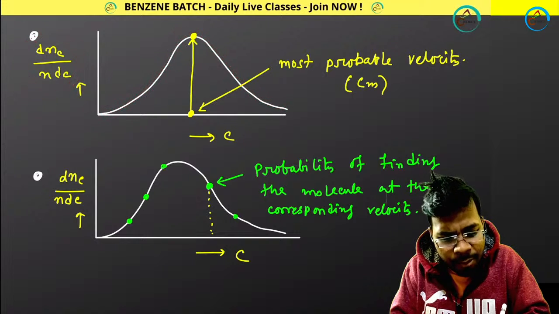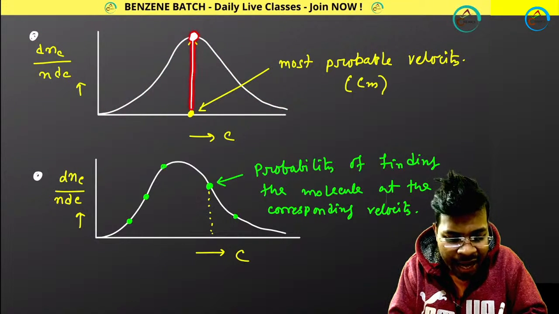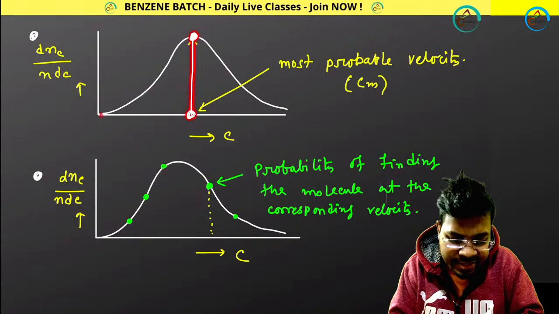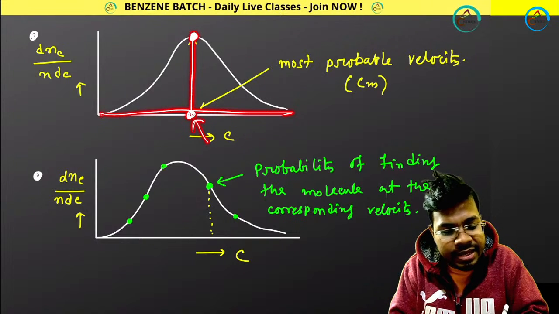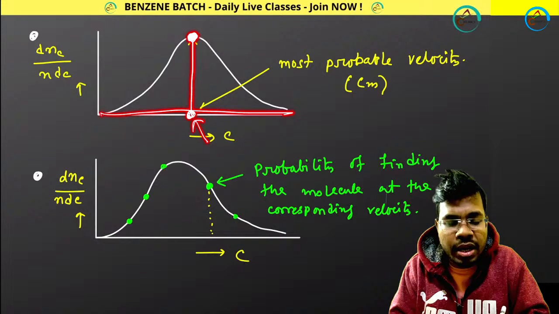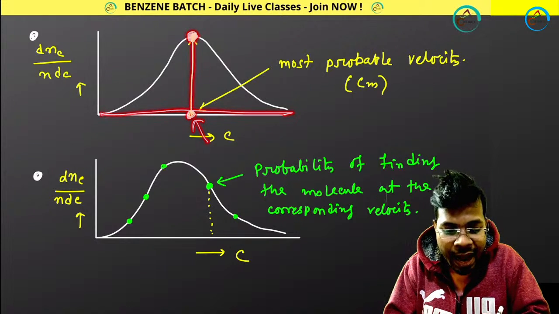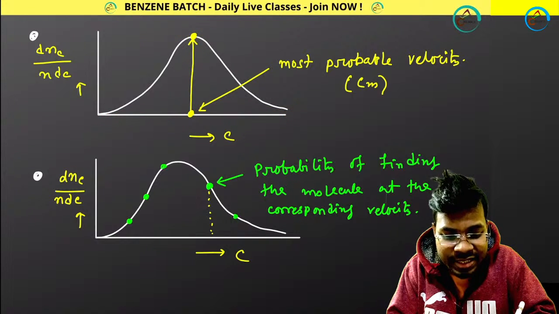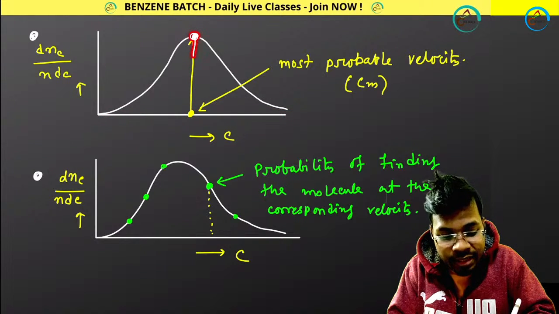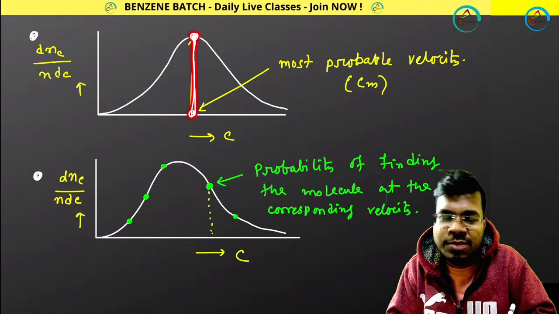So the maximum number of molecules are present at this velocity, right? This x-axis represents velocity and this axis represents number of molecules or fraction of total number of molecules. So a particular fraction of total number of molecules are present at this velocity, and this is the velocity where maximum number of gas molecules are present.